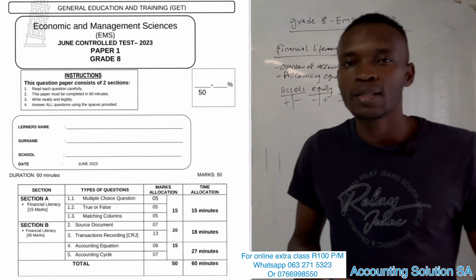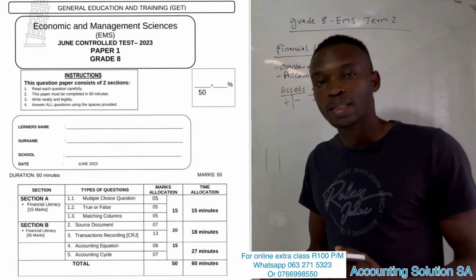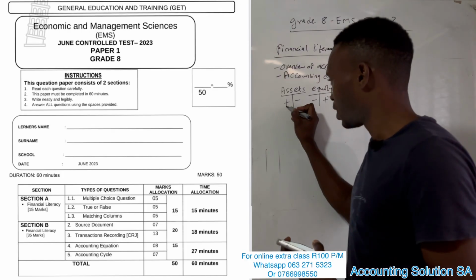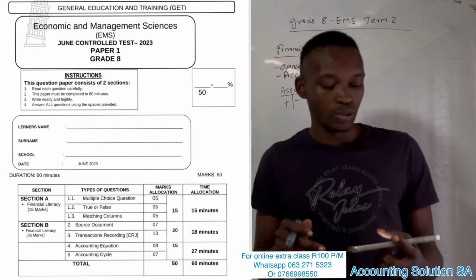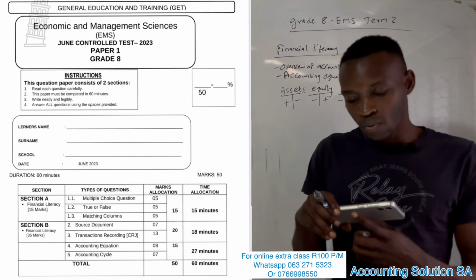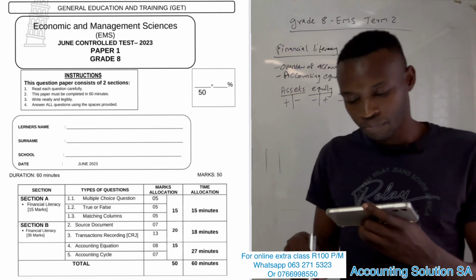If you find that, for example, a bank is an asset, and you find that the bank has increased, they are saying that you put that bank on the debit. That's what they're saying. But you must watch other videos that I did so that you learn how accounting equation is being done.